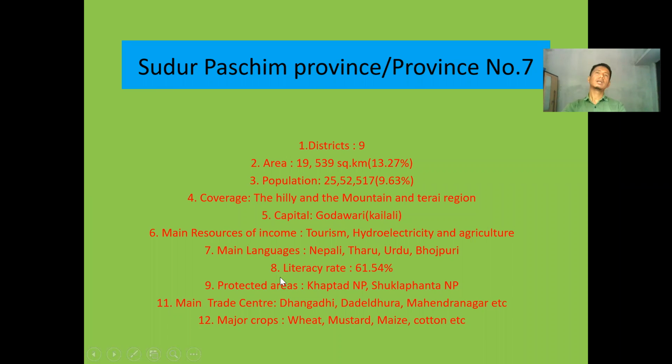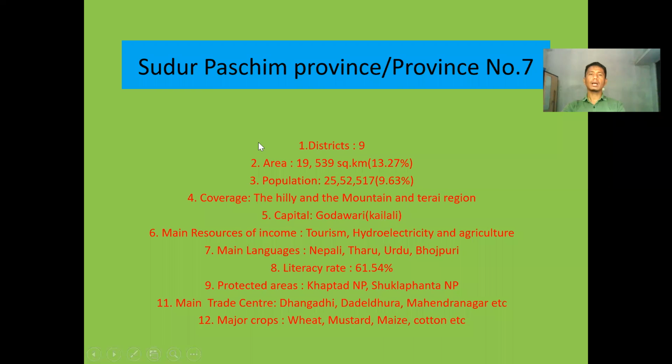Nowadays even developmental activities are happening in our province number 1. Similarly, developmental activities are also going on very rapidly over there. Major crops like wheat, mustard, maize, cotton are produced in large quantity in Sudur Paschim province by farmers of this province. Okay, these are some features of the Sudur Paschim province.